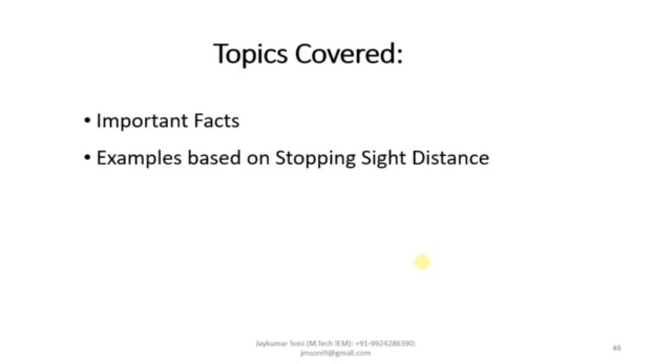Let us throw some light upon the important facts. The equation for SSD is the summation of lag distance and braking distance. The equation for lag distance is small v into t.